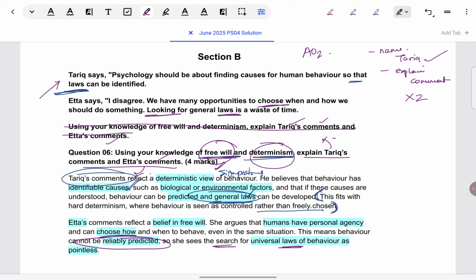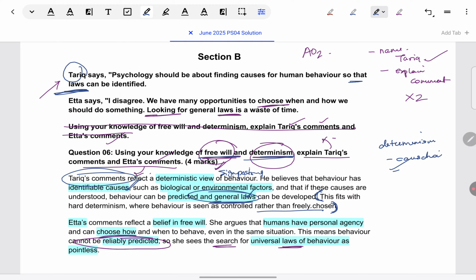Okay, so how you can think about these type of questions in your mind? Because students very often say issues in debates is particularly difficult. You've learned what determinism is in general. Determinism is about establishing causation, finding clear cause effects between factors and behavior. So then, whatever situation is given, like here it was Tariq, it could be someone else instead. In that situation, how do we see something being spoken about causes, effects, predictability, and something that can generalize to everyone? That is what you need to look out for.